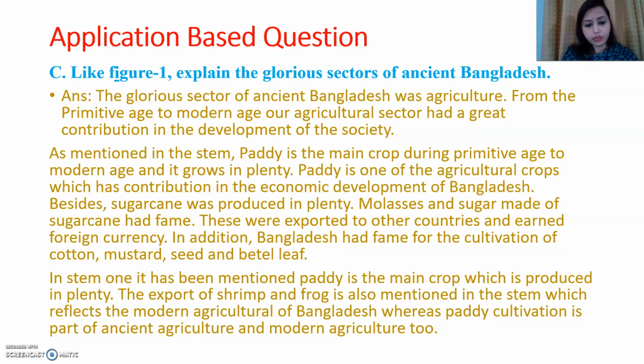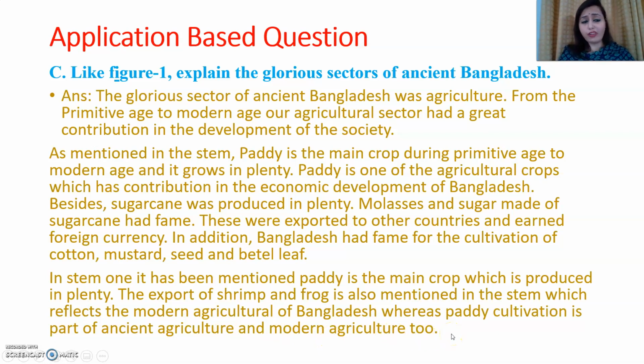Okay, now see, in stem 1 it has been mentioned paddy is the main crop which is produced in plenty. The export of shrimp and frog is also mentioned in the stem, which reflects the modern agriculture of Bangladesh, whereas paddy cultivation is part of ancient agriculture and modern agriculture too.